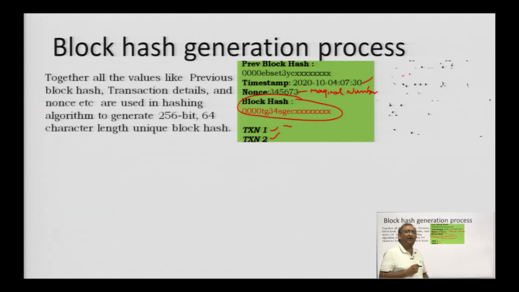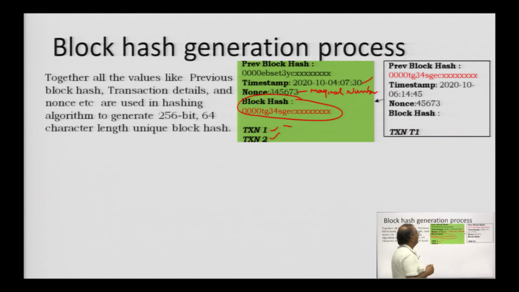Now, let us create, I am creating a new block. In the new block, I need to first fill in the previous block hash. You see this number is the same as this number. So, this shows how it is integrated with the previous block. This talks about when this has been generated. Now, see, this number and this number are different, because I said nonce is a magical number which is changed to generate a unique block hash value, and this block has just one transaction.